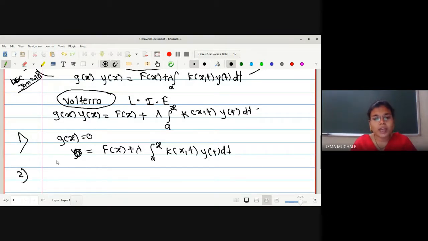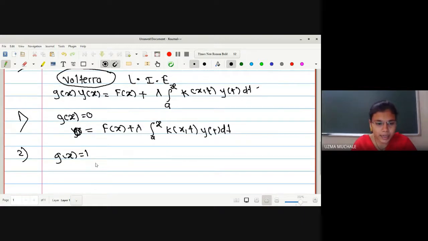Whatever we have seen for linear will be exactly the same, but the change is in the upper limit. g of x equal to 1, then it is the second kind. Here y of x is equal to f of x plus lambda integration a to x. Initially we haven't written any upper limit, but now in the Volterra, the upper limit is a variable.